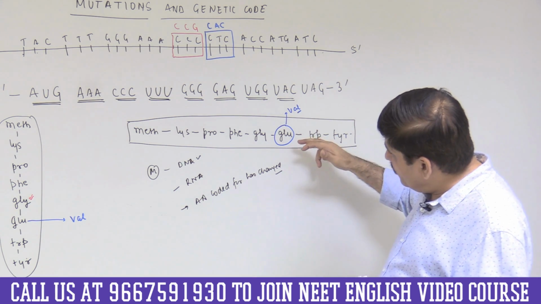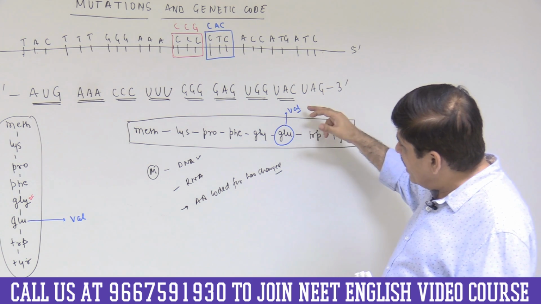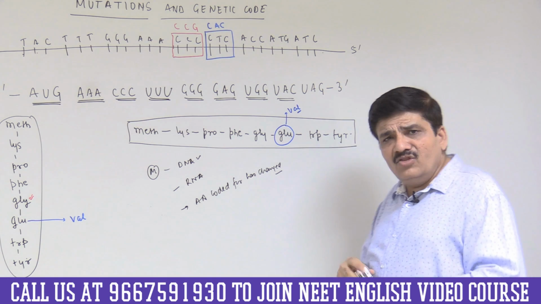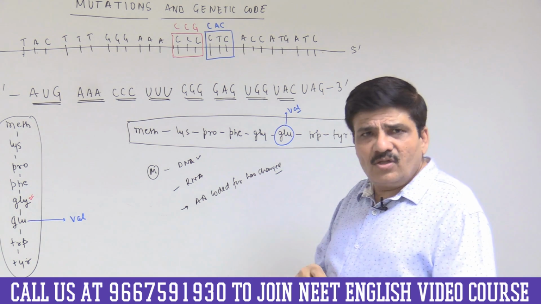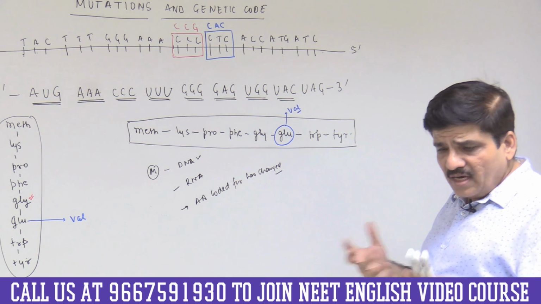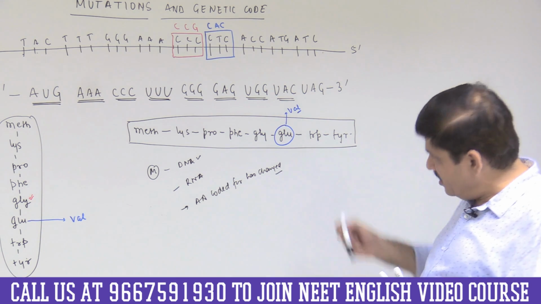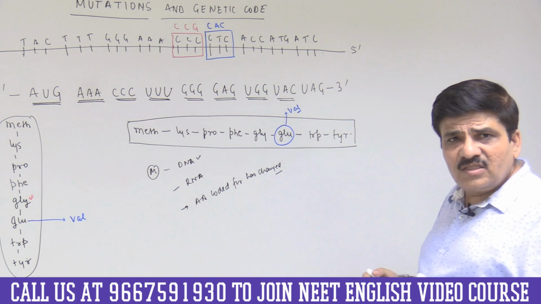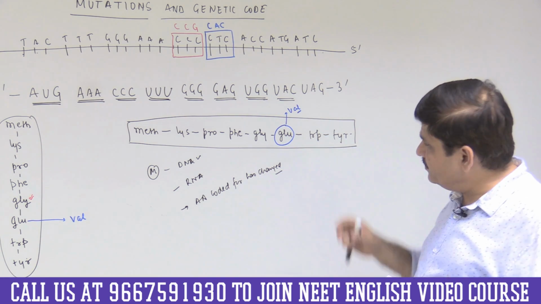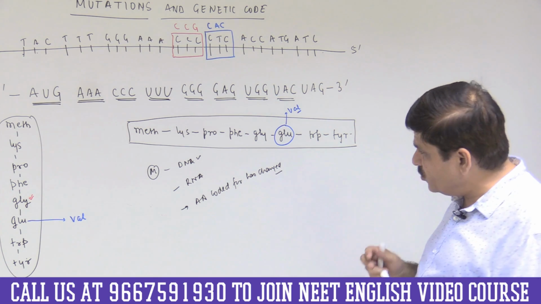So therefore a polar amino acid is removed and a non-polar amino acid has been inserted. This results in the altered tertiary structure of the peptide chain and with very serious effects, and this disease is called as sickle cell anemia. So I have taken this for reinforcing the idea of sickle cell anemia as well.